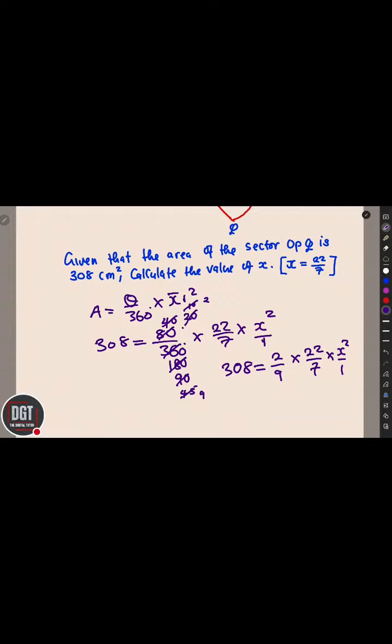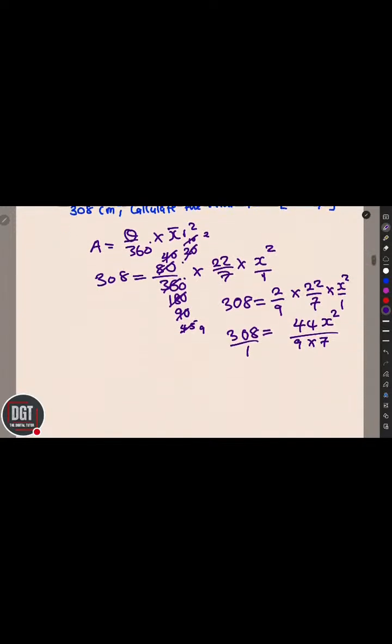So now what do we do? Okay, at this point I think we can multiply. So 308 equal to 22 multiplied by 2, which gives us 44. So here on top we can just put 44 to shorten the process. Then 9 times 7, something like this.